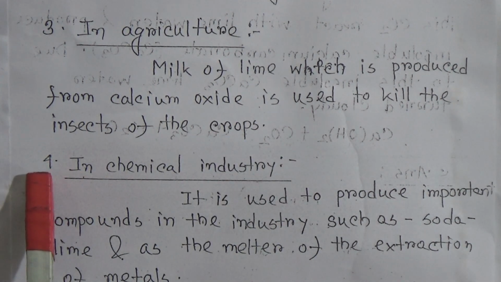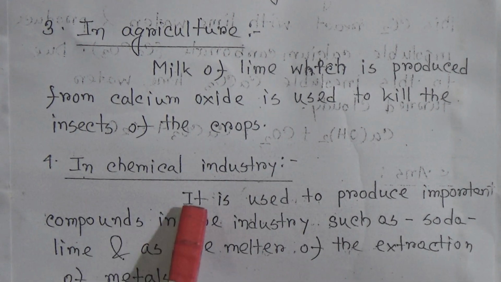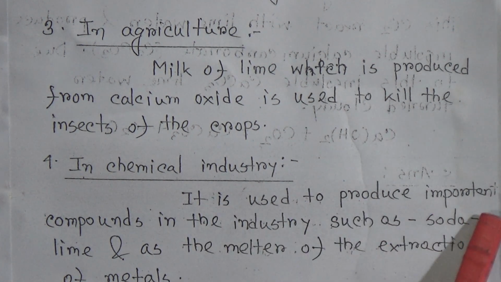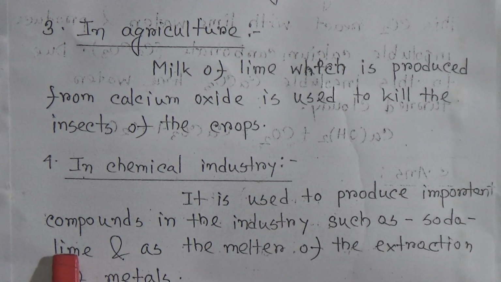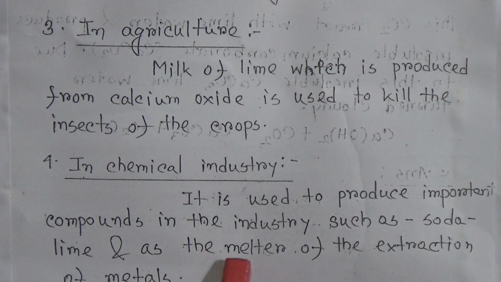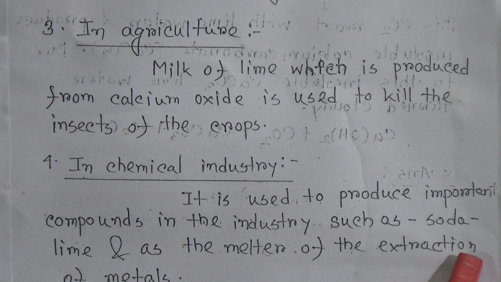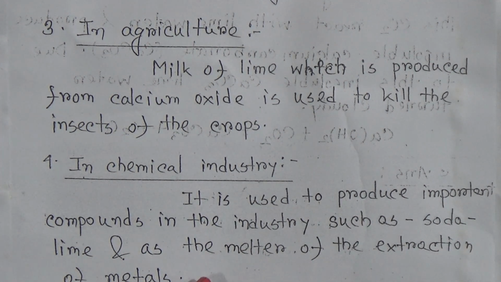Now come to the next one, chemical industry. Then it is used to produce important compounds in the industry such as soda lime and in the matter of extraction of metals. Now come to the question answer D.